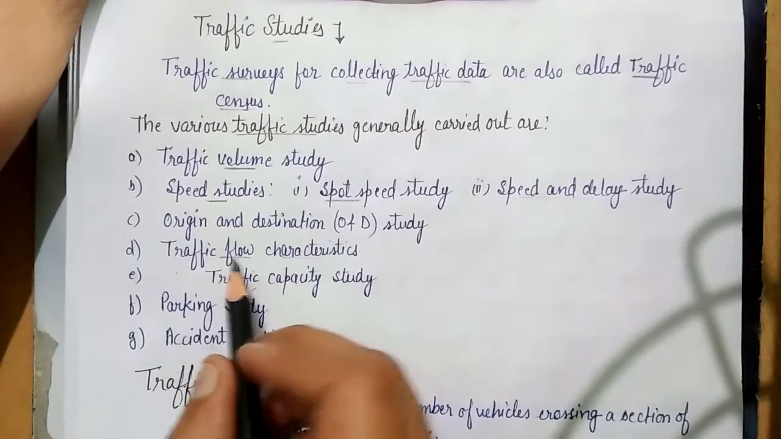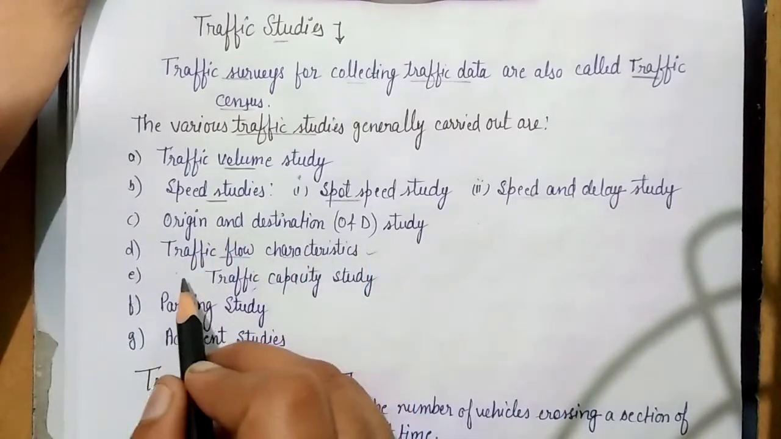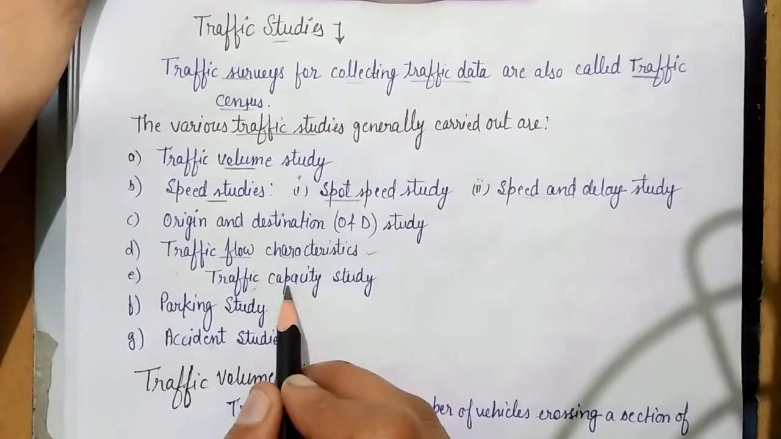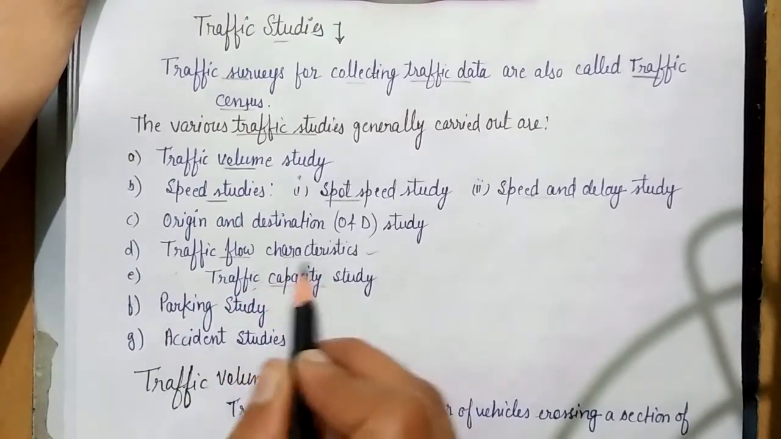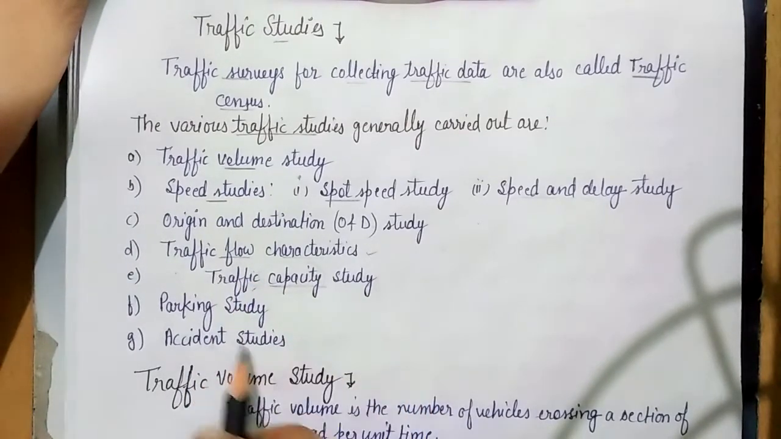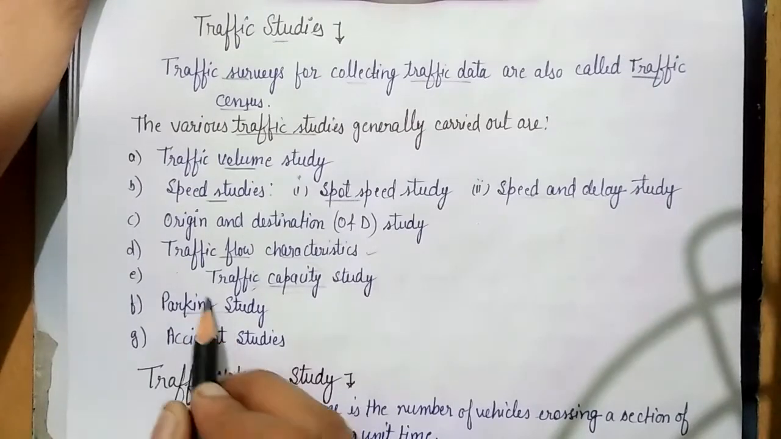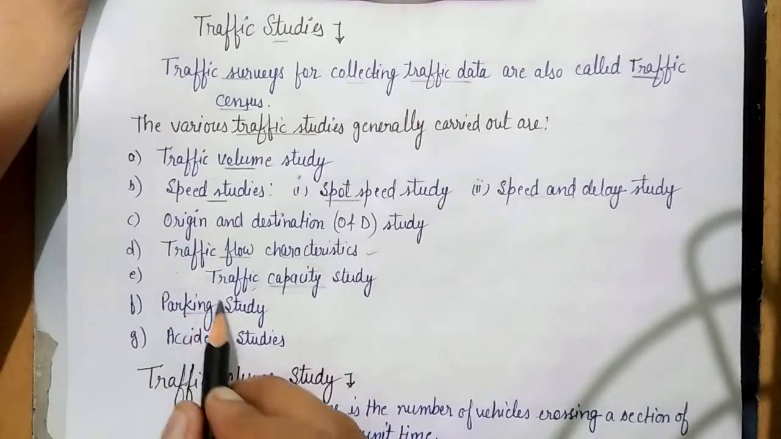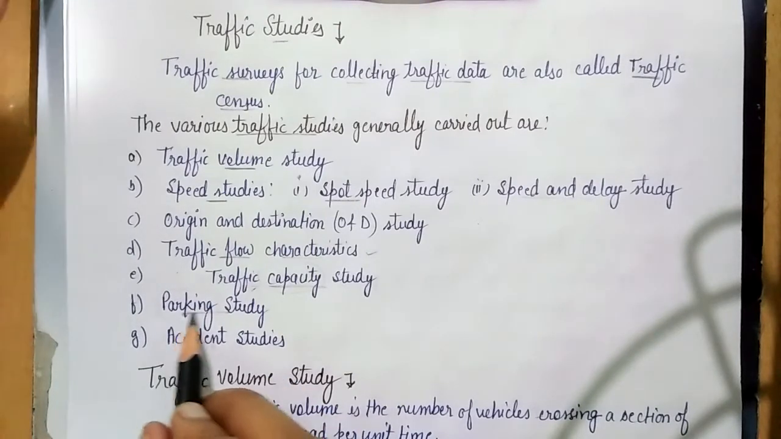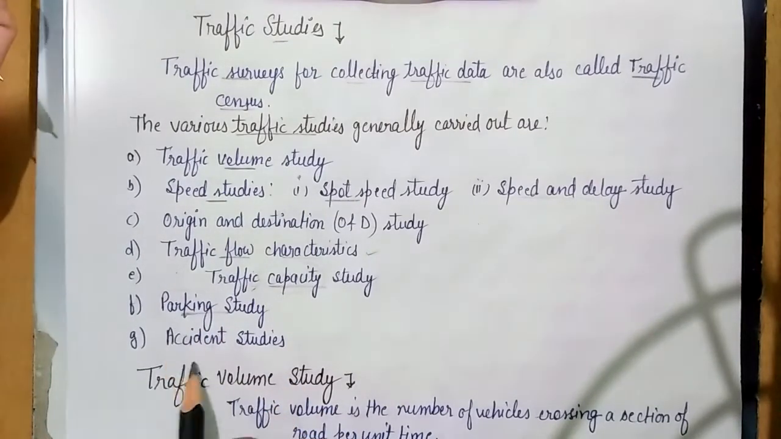Okay, we have to find out what is the characteristic of traffic flow, and after that the next study is a traffic capacity study, in which we have to find out what is the capacity of our traffic. Next is parking study, how should our vehicles be parked. Okay, that's why we conduct this study, we complete it.